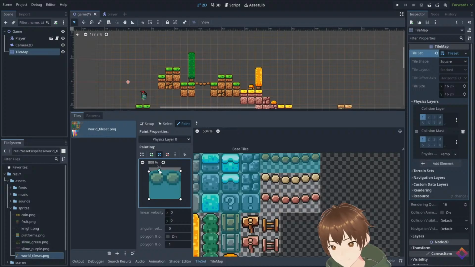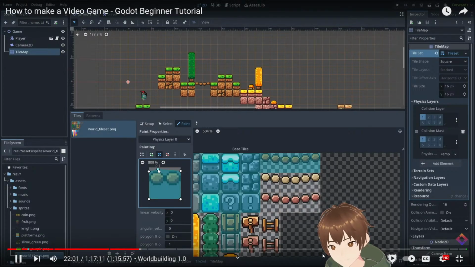We can even add and remove points by clicking and right-clicking. But in this case, 4 points will do just fine, and that's a good shape for a collider. Then we can paint these onto the 3 different tiles.